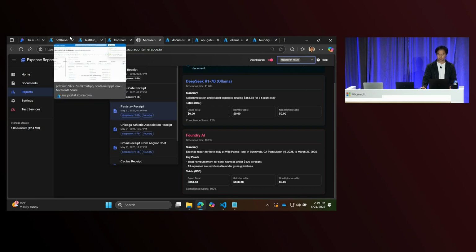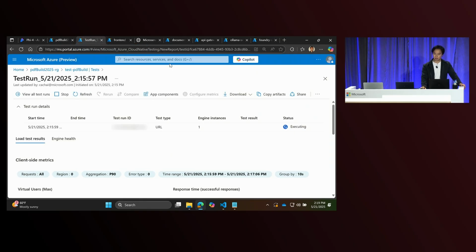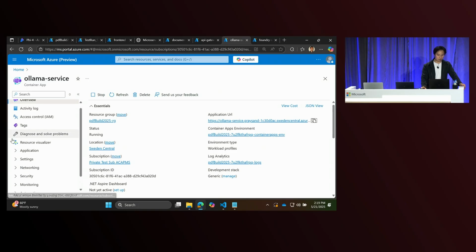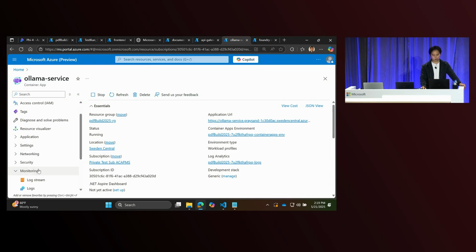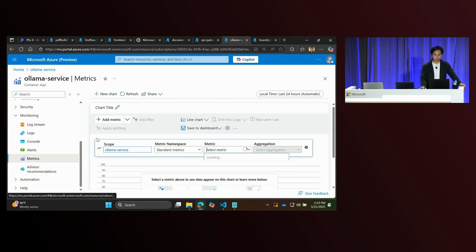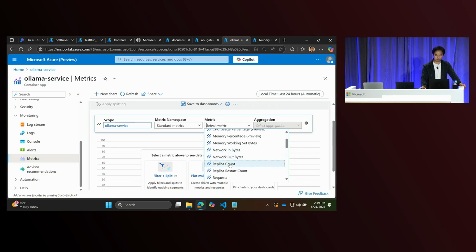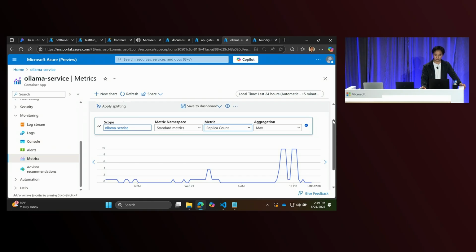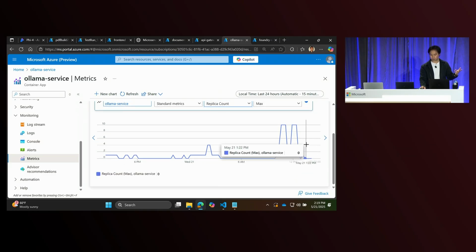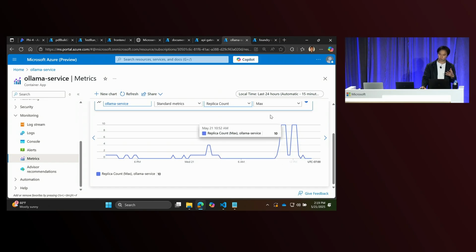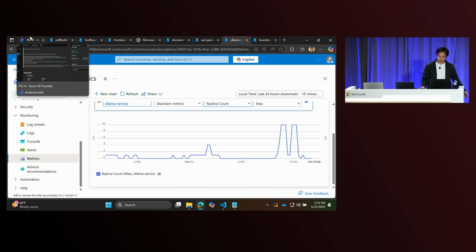But we had this load test running as well, right? So let's go check in on our Ollama application here. We can go back into monitoring tools as well. So metrics here, and let's take a look at the replica count just to make sure that we're actually seeing that load. Okay, so it's still coming through. It looks like the load test is running a little bit more, so we'll revisit this and come back. These are some other tests, last minute demo building.